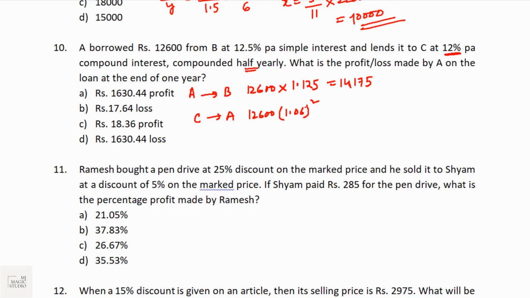So 12,600 into 1.06 to the power 2 will give 14,157.36. So he's supposed to return 14,175, and he's getting 14,157. That means he will incur a loss of the difference of these two, which is 17.64 rupees. So at the end of the year, he has made a loss of 17.64 rupees because of this whole transaction.